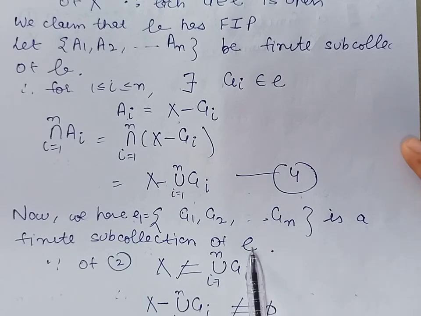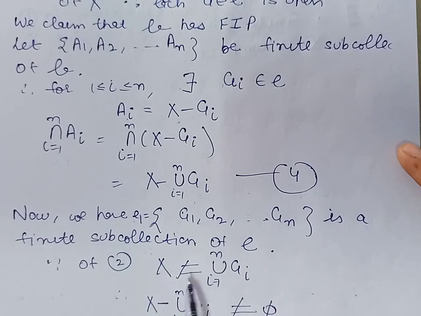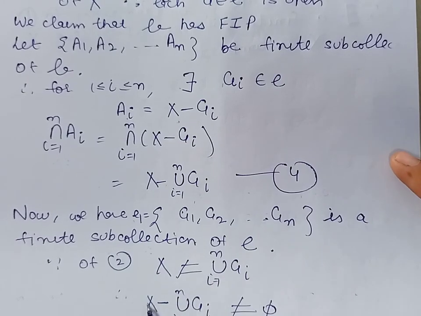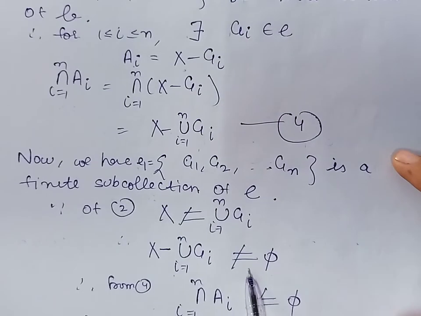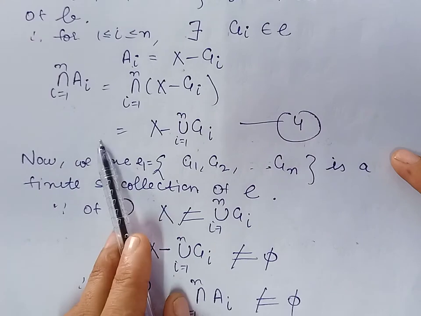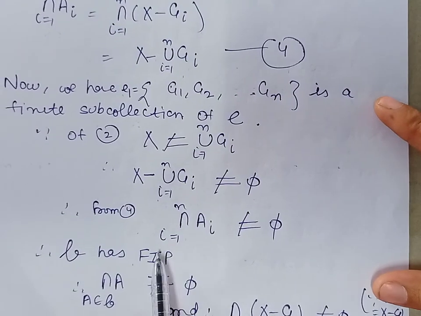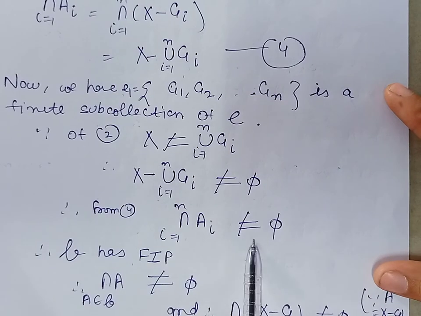This is a subcollection of cover E, and because we have already assumed that E does not have any finite subcover, X cannot be the union of these Gi's. It means the complement of the union of Gi, i varies from 1 to n, is non-empty. And from equation 4, we can say that the intersection of Ai, i varies from 1 to n, is non-empty.